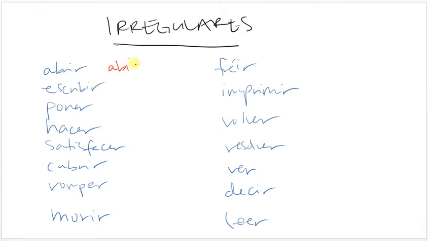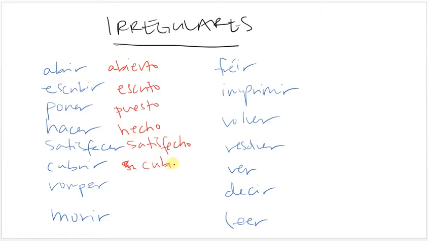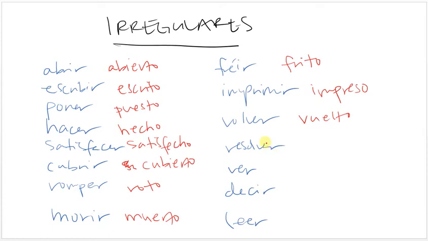For abrir, it's abierto. Escribir, escrito. Poner, puesto. Hacer, hecho. Satisfacer is very similar to hacer, so it's done the same way: satisfecho. Cubrir is very similar to abrir, so it's going to be the same way: cubierto. Romper is going to be roto. Morir, muerto. Freír, frito. Imprimir, impreso. Volver, vuelto. Resolver is very similar to volver, so it's resuelto.